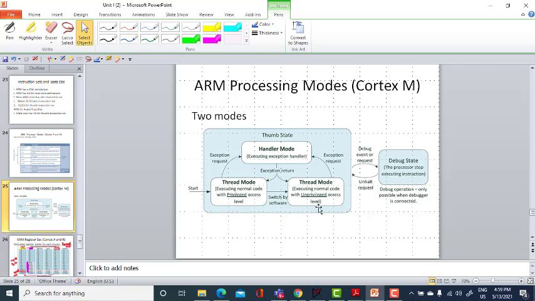The processor modes of the Cortex-M are thread mode and handler mode. There are only 2 operating modes: thread mode and handler mode. Upon reset, the ARM processor of Cortex-M will go to the thread mode, and if an exception comes, it goes to the handler mode, and after completing the exception, it returns to the thread mode itself.